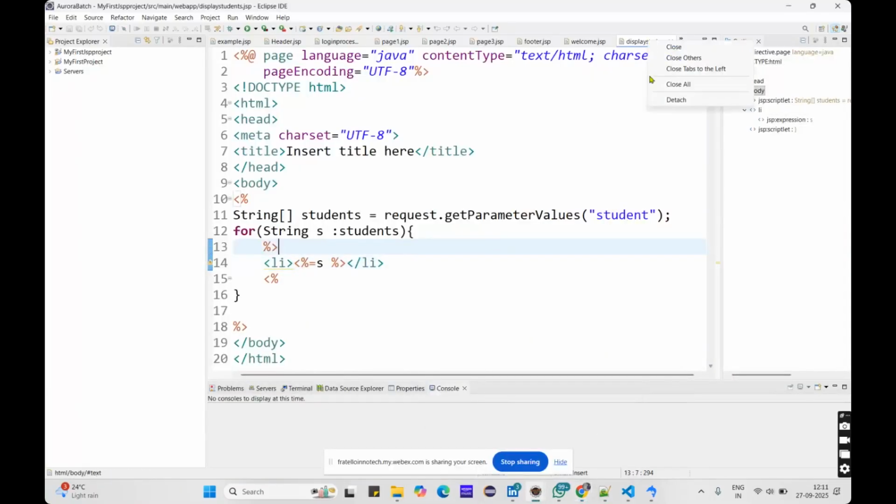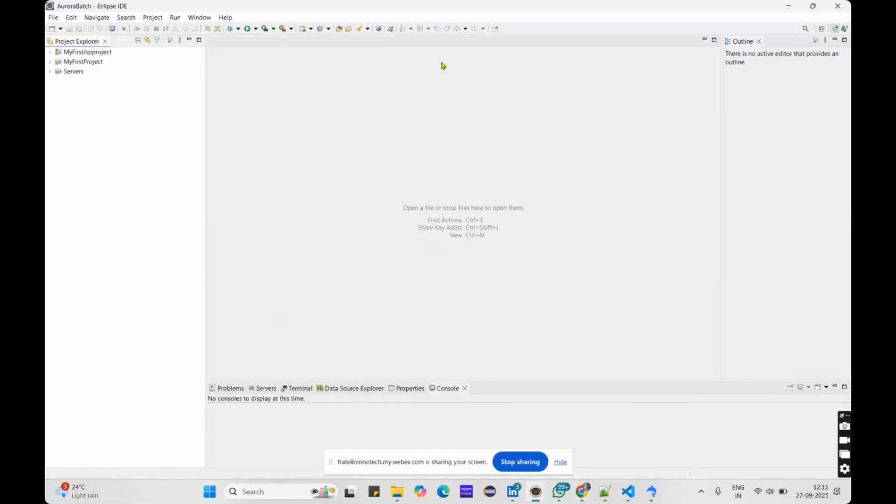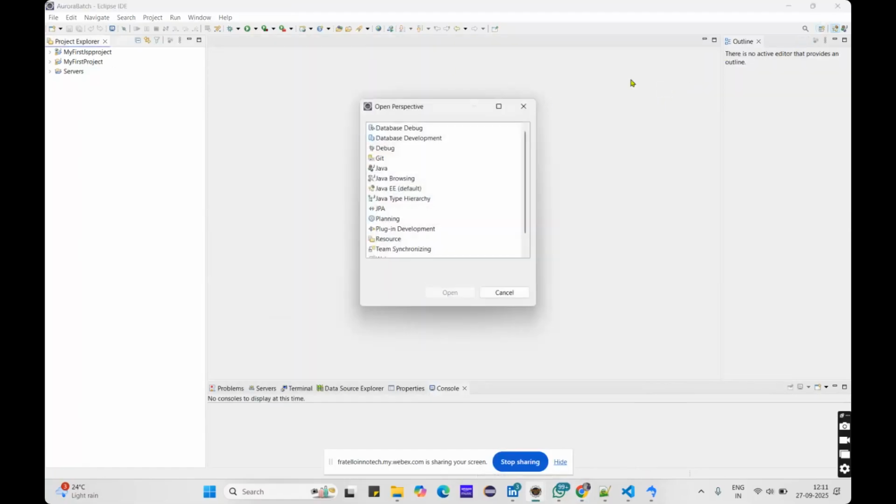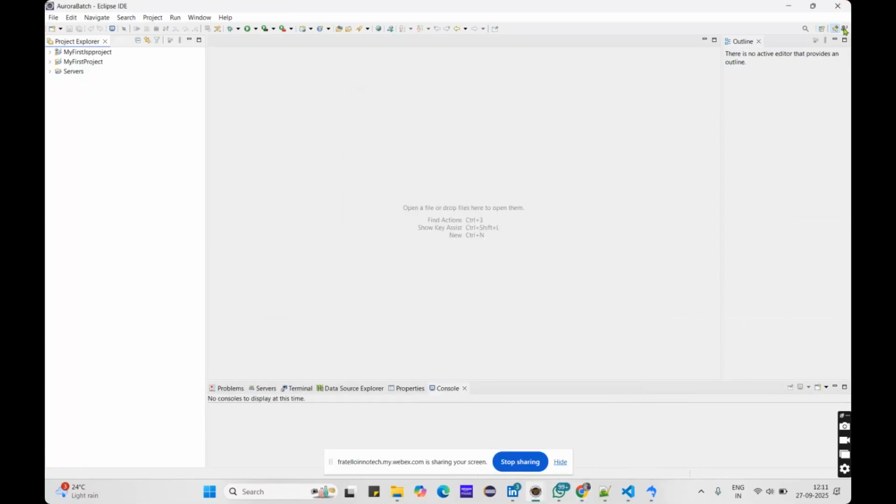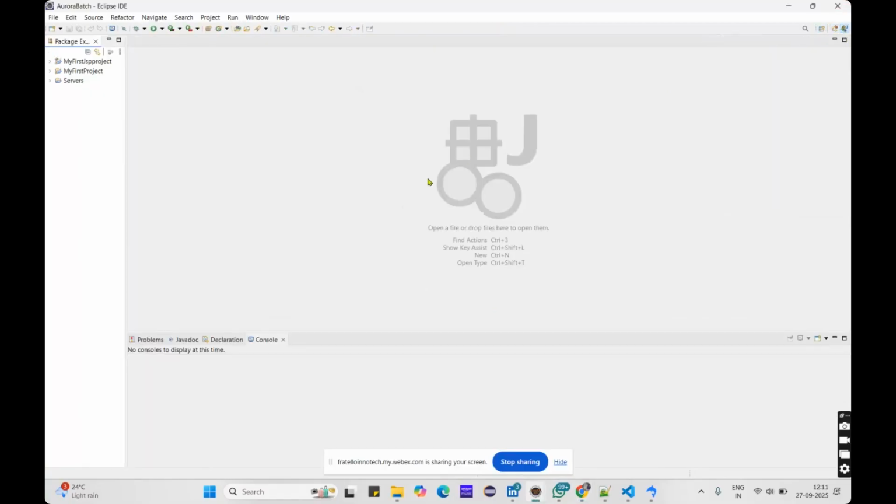This is yesterday's JSP class, so let me change the perspective into Java. Here you can change it directly, without opening the perspective dialog. Now this is our Java project. In the basic theory, we created switch conditions, unary operations, and loop examples.